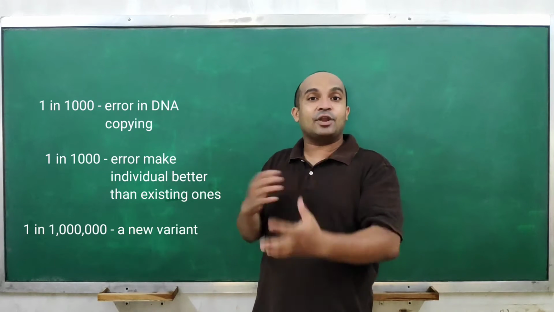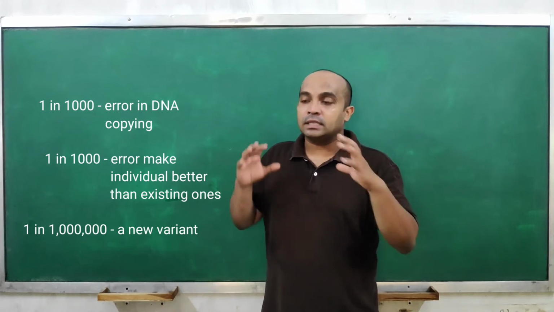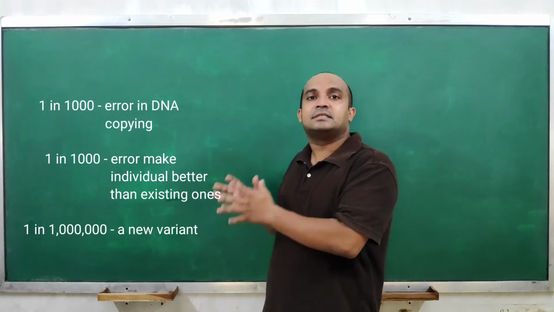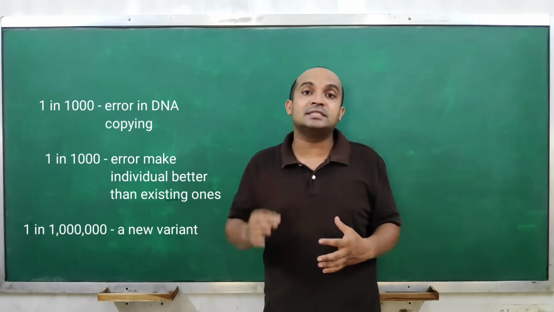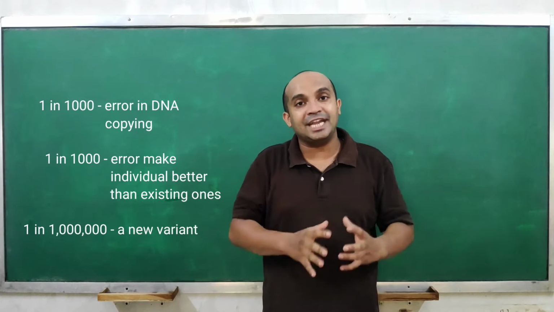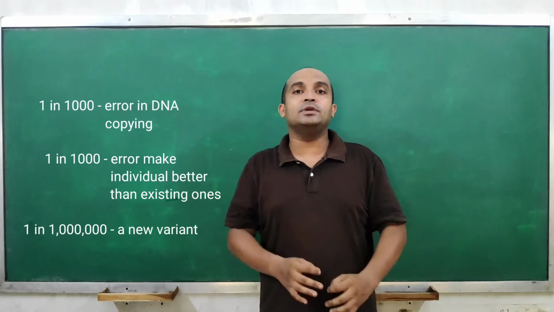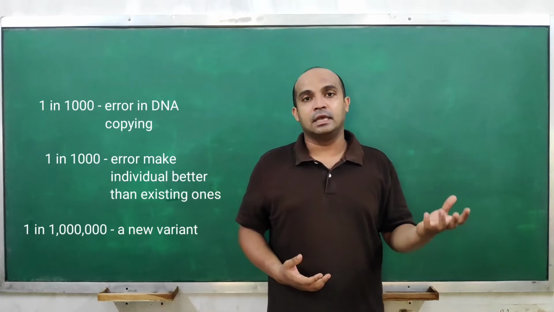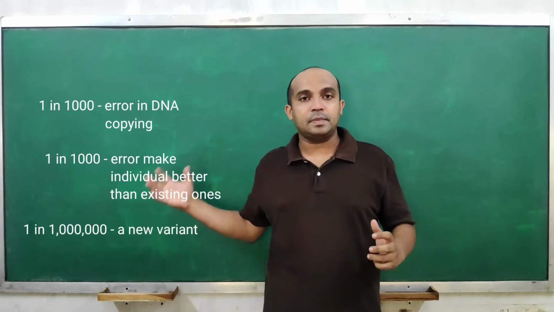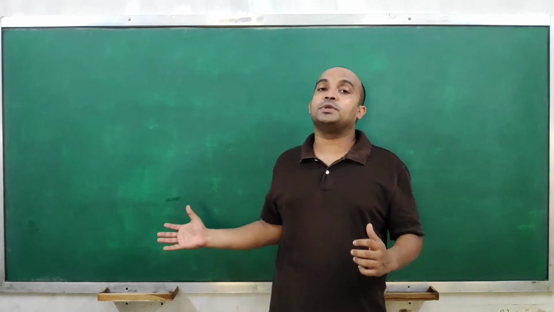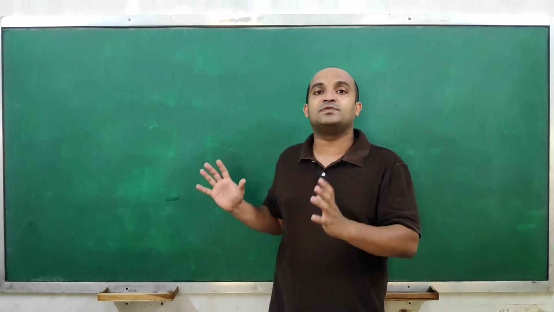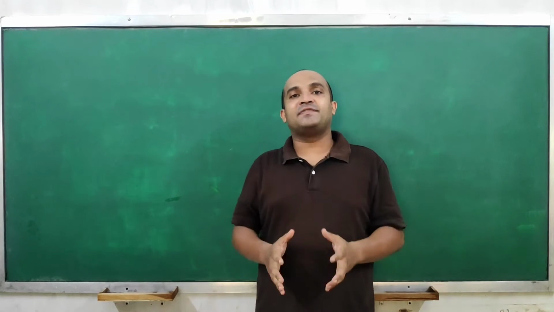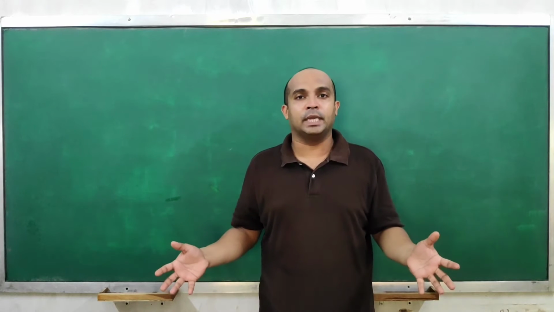So this is a rare of the rare phenomenon, where an error in the DNA copying mechanism brings a better change, which leads to the production of variants in a population. So in asexual reproduction, variation is a very rare phenomenon.